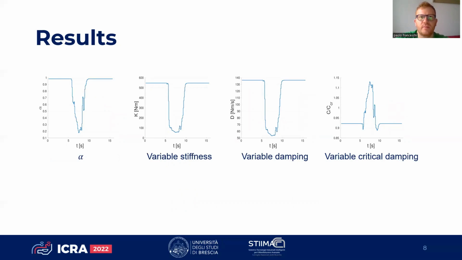Finally, the adaptation parameter, as well as the consequences on the impedance parameters, is shown here. Notably, when the stiffness and damping are low, the damping ratio is greater than 1, allowing a smooth motion to the human. On the contrary, the damping ratio is below 1 when the high stiffness allows a faster trajectory tracking to the robot when the robot is leading.